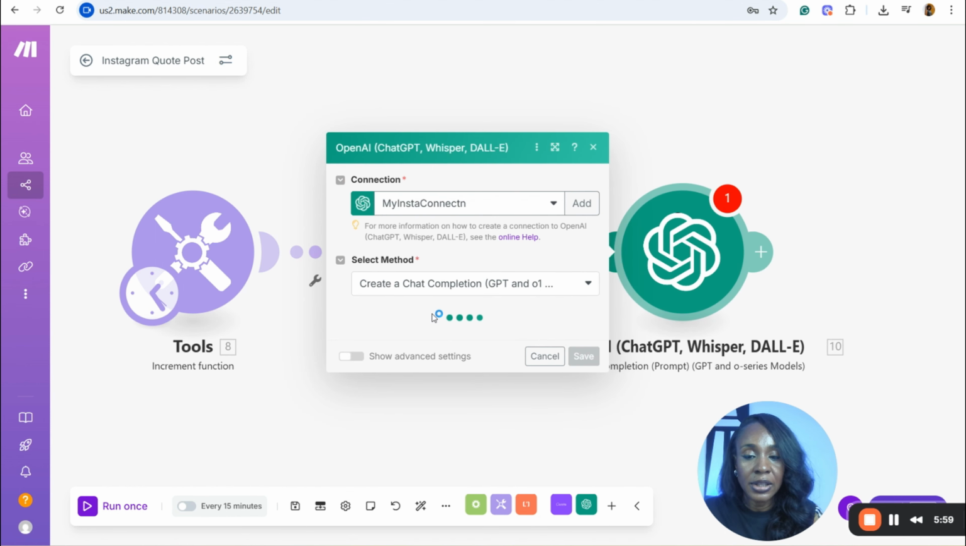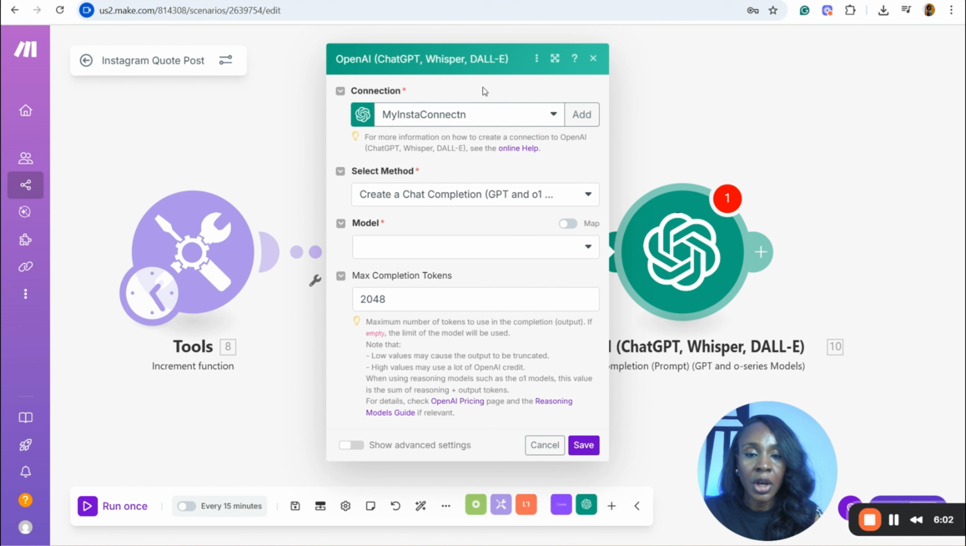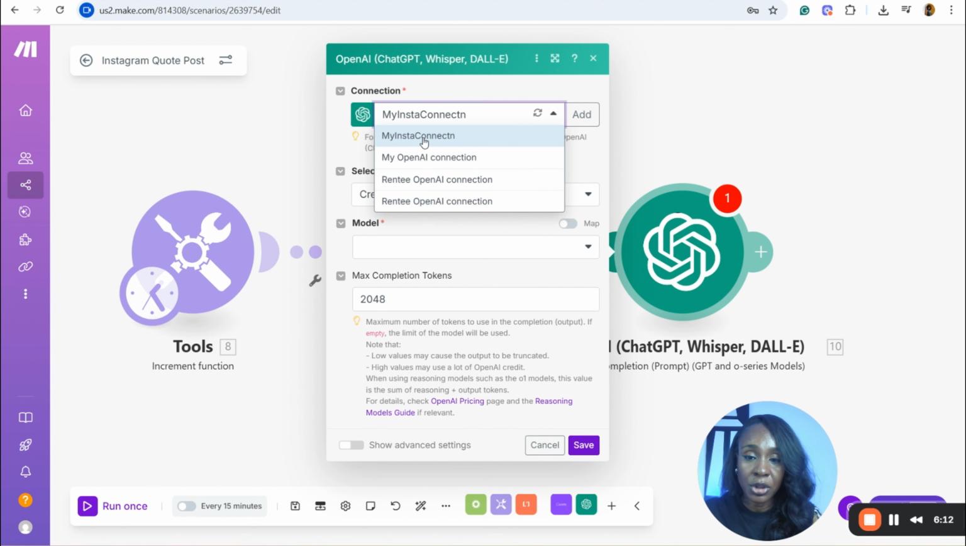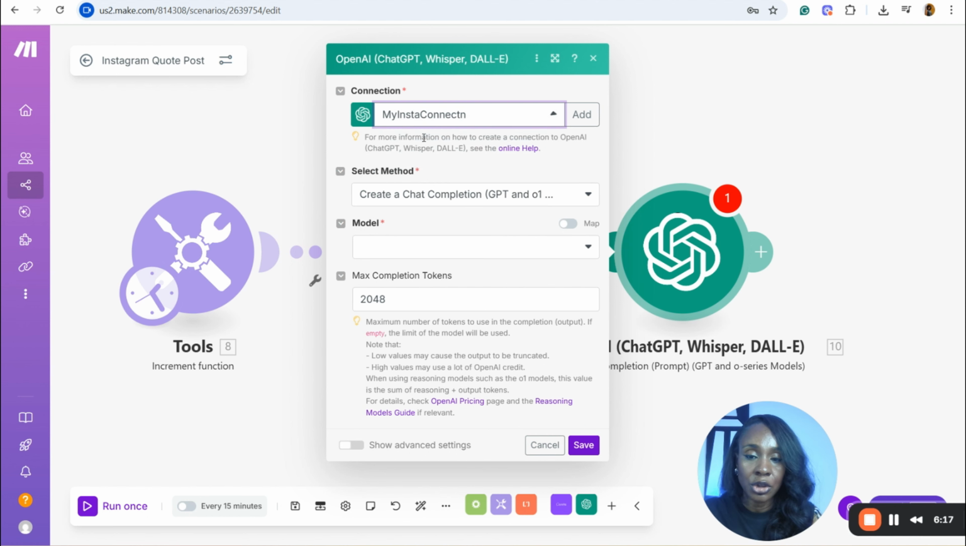So you just click on that, and I already have my integrated ChatGPT account here, which I've done several, but this is the one I'm going to be using. It's called my Insta connection. I'll click on it. Before I go ahead, it's important that I mention that in order to connect your ChatGPT to Make, you can only do that with the use of an API.